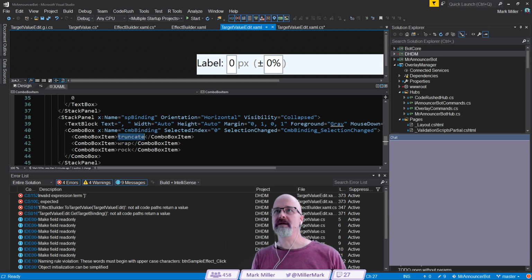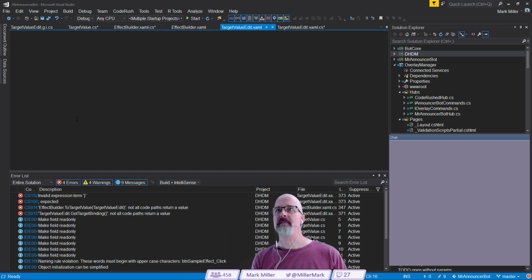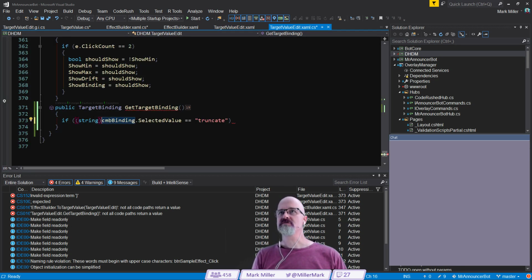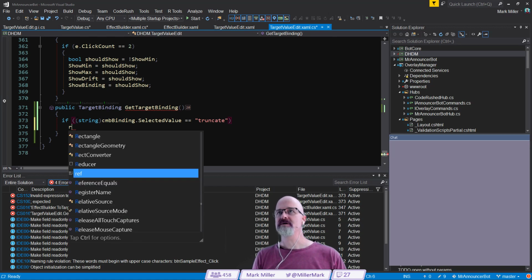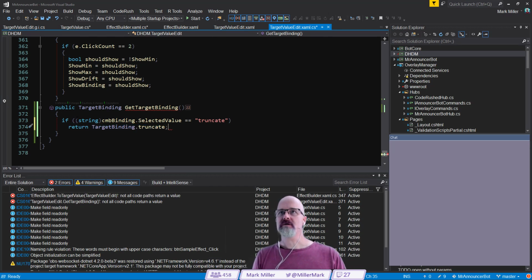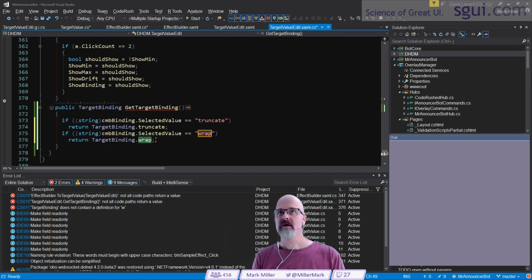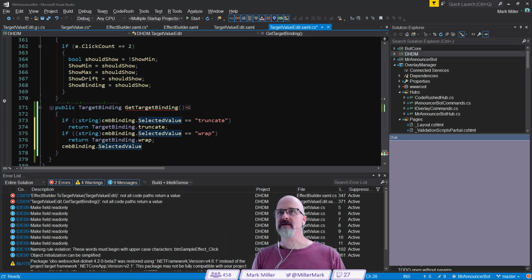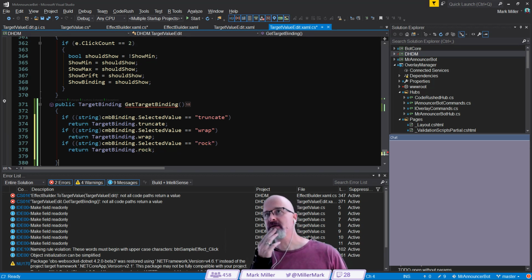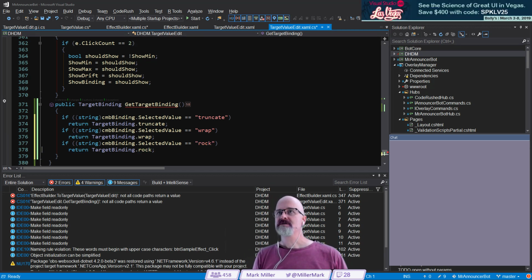And yeah, I've got them lowercase in here: truncate, wrap, and rock. So if it's equal to truncate, then I want to return target binding.truncate. Nice. Let's just mark this one and this one. Let's select and duplicate line and change this to wrap, and duplicate the line again and change it to rock. Look, it did it for me. Nice.